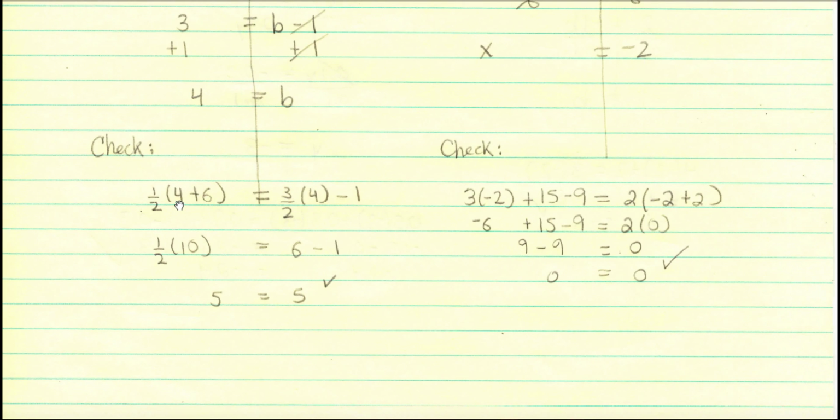Plugging 4 back in, 4 plus 6 is 10. Half of 10 is 5. 3/2 times 4 is 6, and 6 minus 1 is 5. 5 equals 5. There's the check.